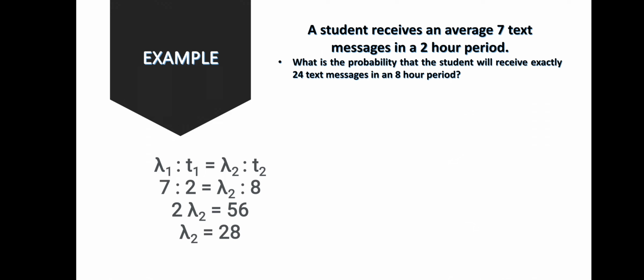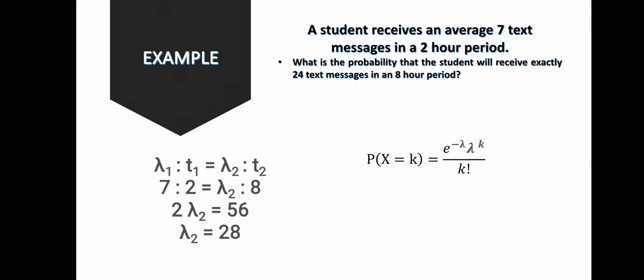So using the ratio and proportion formula, that is 2 multiplied by lambda sub 2, then 7 times 8, which is equal to 56. Divide both sides by 2, so we come up with lambda sub 2, which is equal to 28.